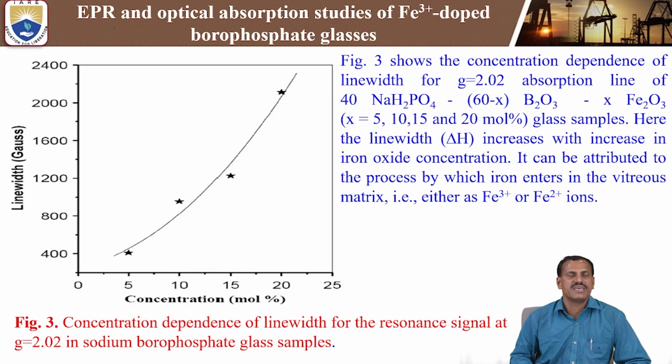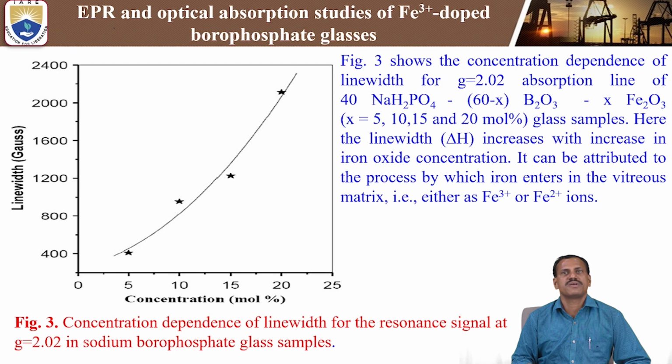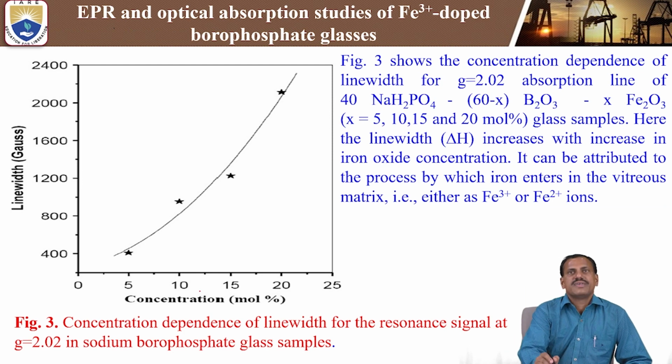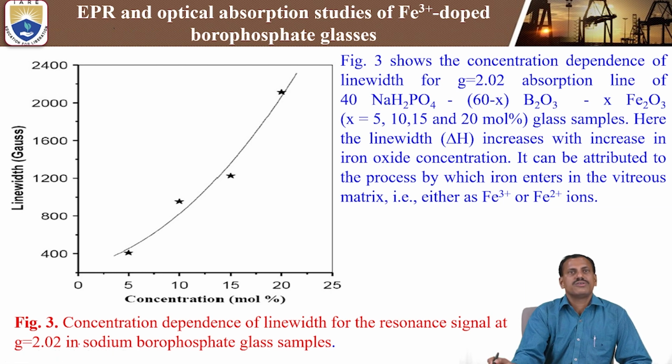Next, coming to figure 3, it shows the concentration dependence of line width for the resonance signal at g equal 2.02 in sodium borophosphate glass samples. This graph shows concentration versus line width. We are calculating each and every line width of the resonance signal at g equal 2.02.